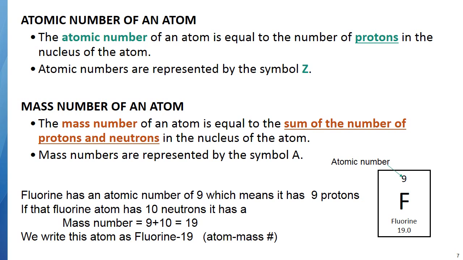So we'll talk about how to write the symbols in just a second, but since we're talking about a particular fluorine atom that has 9 protons and 10 neutrons, we'll write it as fluorine-19. We write the name of the atom, dash, the mass number. Now you can see that that's actually the same number as the bottom number, but again, that's not always true. The bottom number is usually some decimal, and again, we'll talk about that later in this unit.